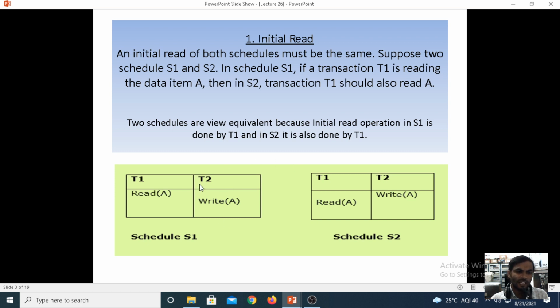Now as per the diagram, view equivalence here is an initial read operation. In S1 it is done by T1, and in S2 it is also done by T1.